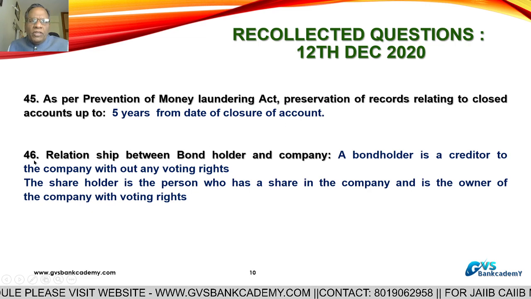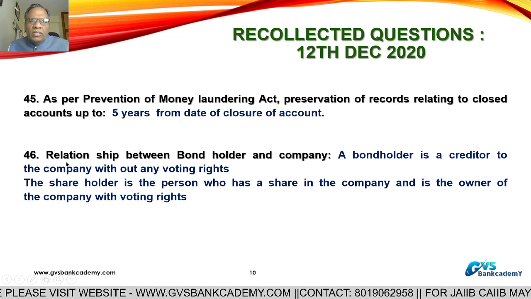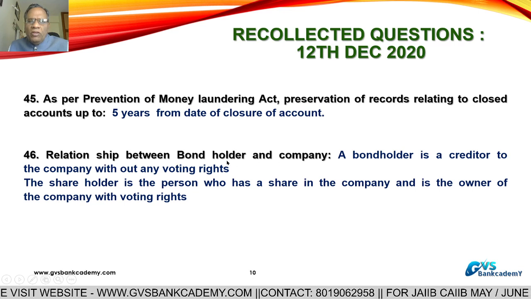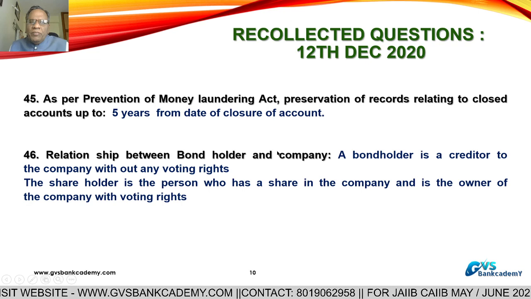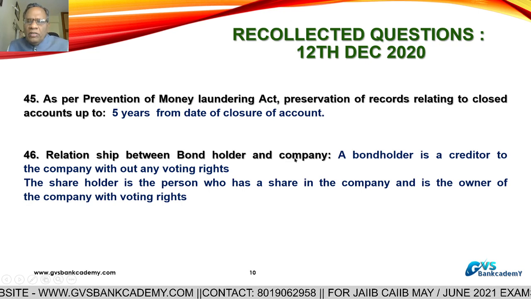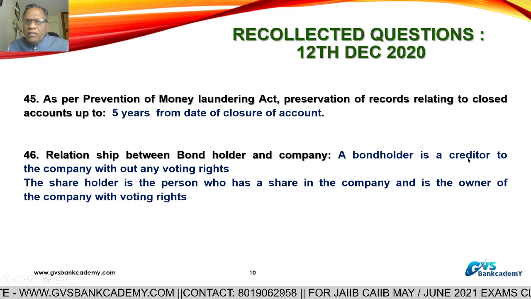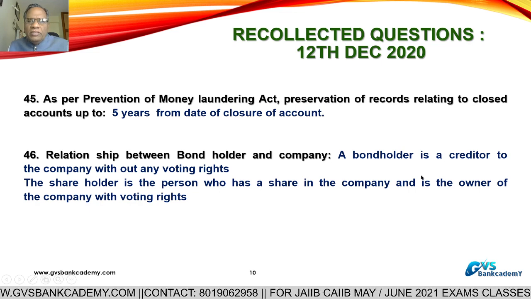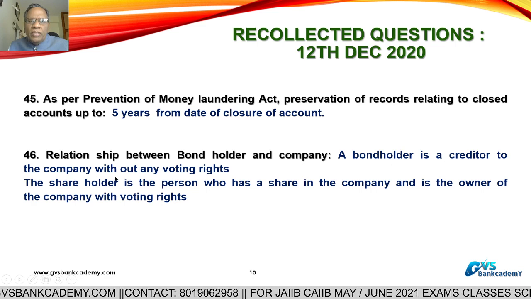Now, question number 46, very important. Relationship between bondholder and the company. If a bondholder invested his money in the company, what is the relationship between bondholder and a company? Bondholder is a creditor. Bondholder is a lender to the company. He is a creditor or lender to the company.